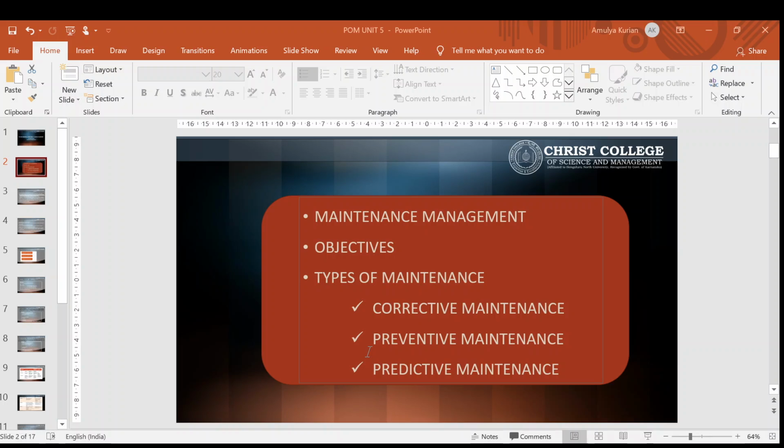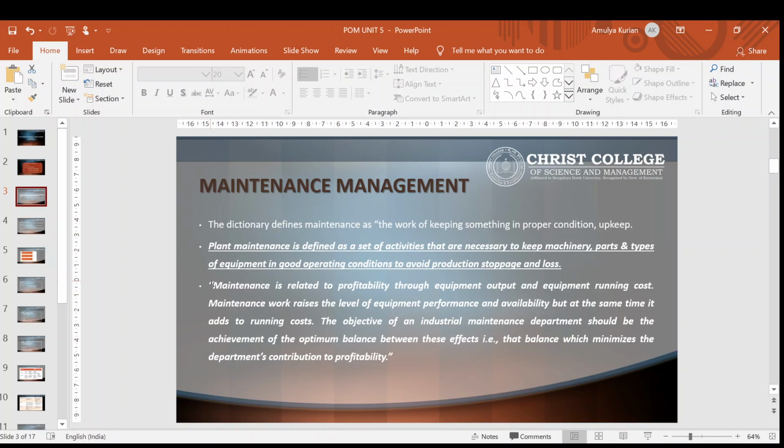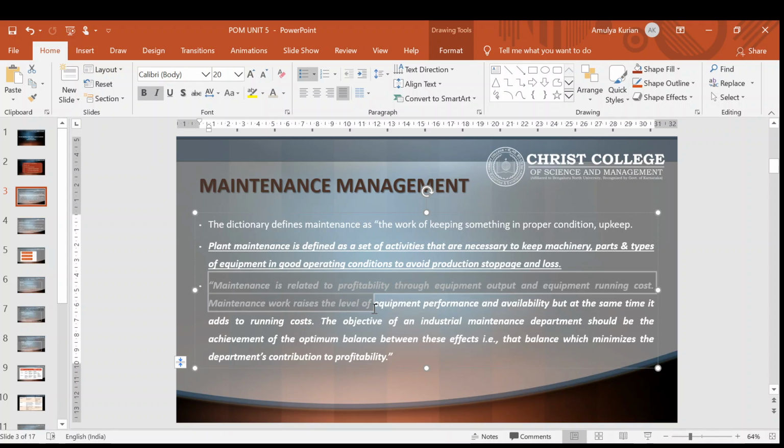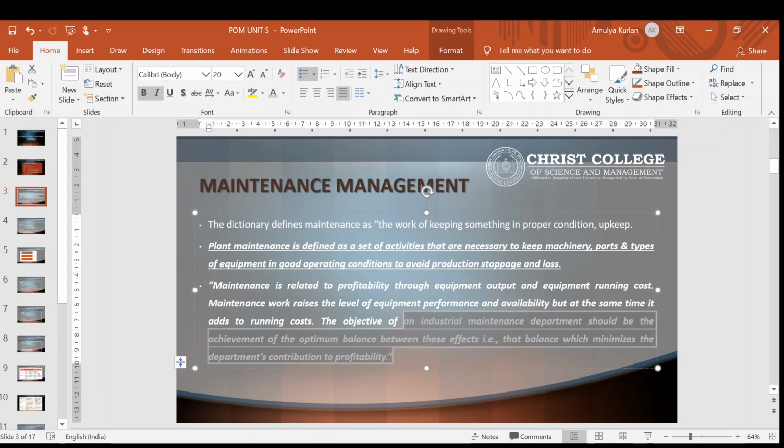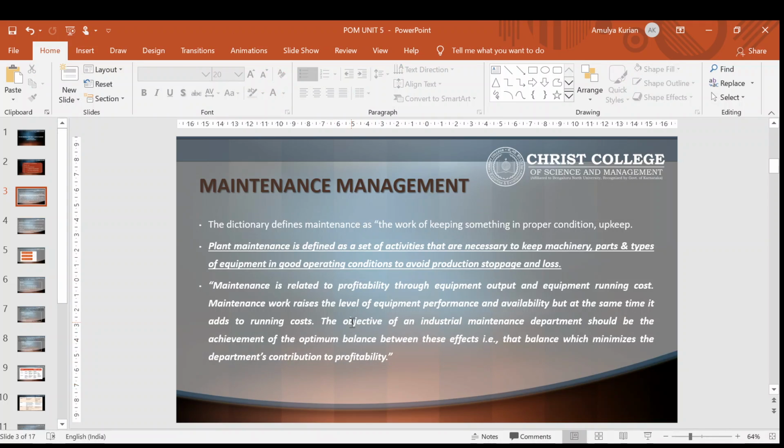And according to Kelly, maintenance is related to profitability through equipment output and equipment running cost. Maintenance work raises the level of equipment performance and availability, but at the same time, it adds to running cost. The objective of an industrial maintenance department should be the achievement of optimum balance between these effects, that is, balance which maximizes the department's contribution to profitability. So that is maintenance.